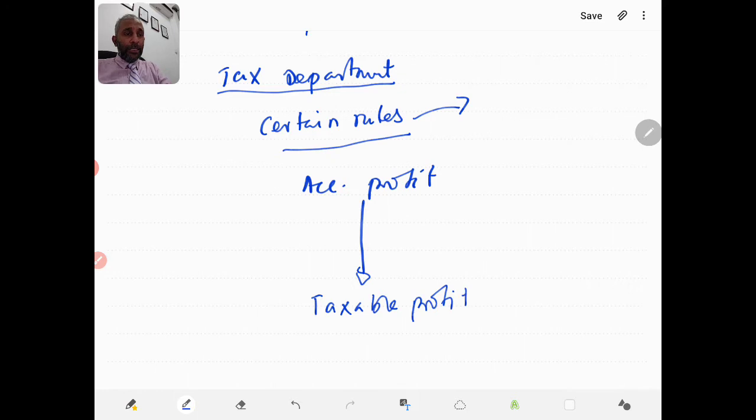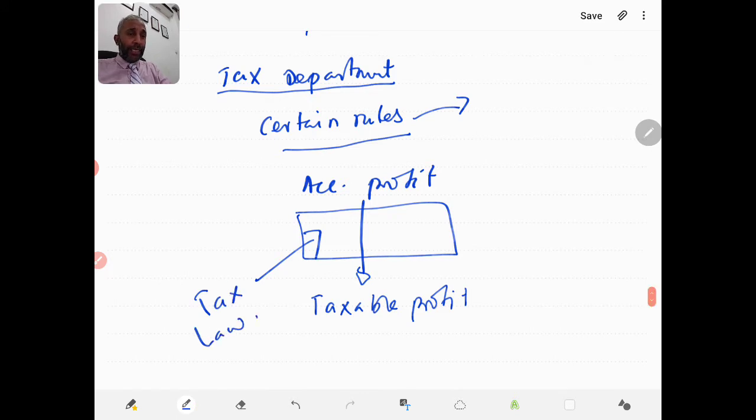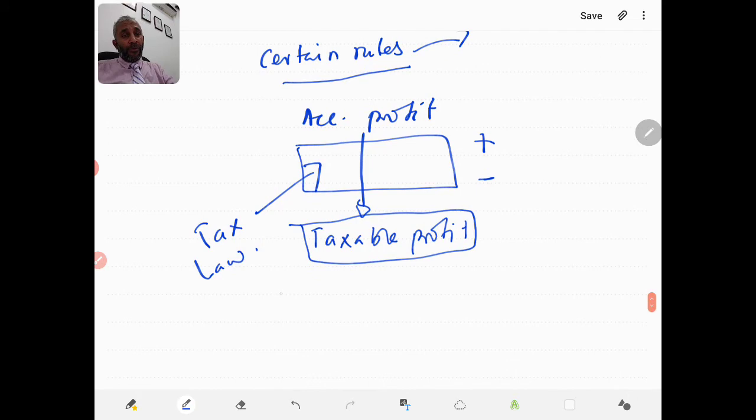This exercise is technical detail governed by the tax law, and elsewhere in a different subject, you will study that. There will be certain things we add and certain things we subtract, and accordingly we arrive at the taxable profit. From this taxable profit, we multiply by the tax rate of 20%.